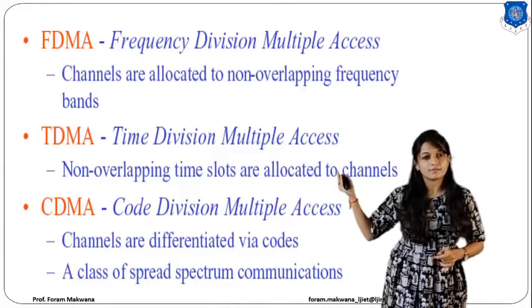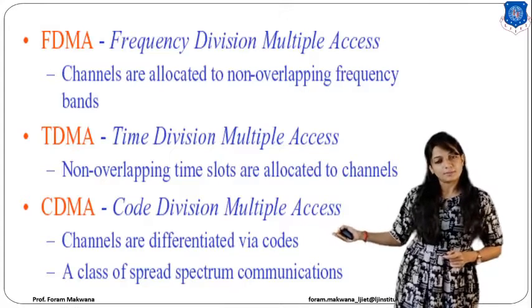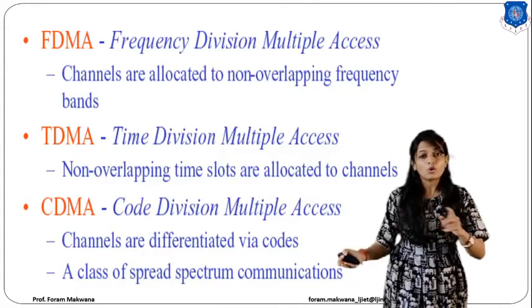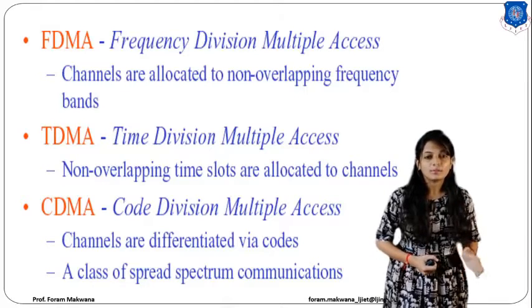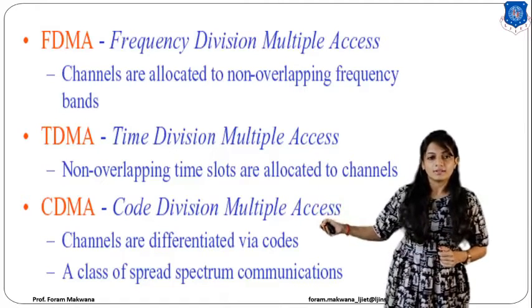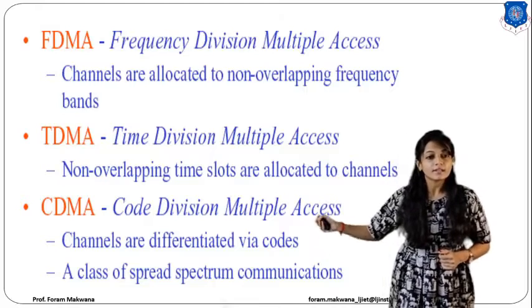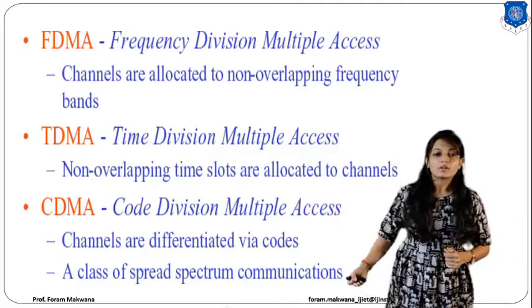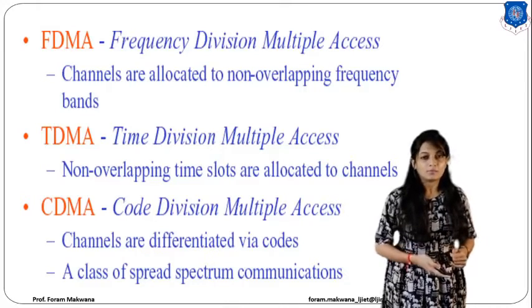multiple access. Right? And the last one, that is code division multiple access, in which all the users are assigned the same frequency and same time slot, but they are going to be distinguished by different codes. Right? That means the channels are differentiated via codes, right? So we are going to use spread spectrum. What does it mean? That we will see in this chapter.